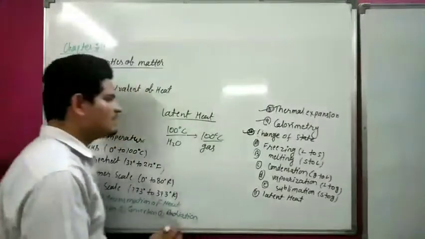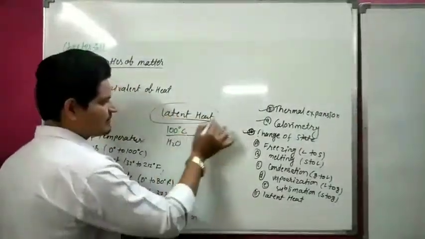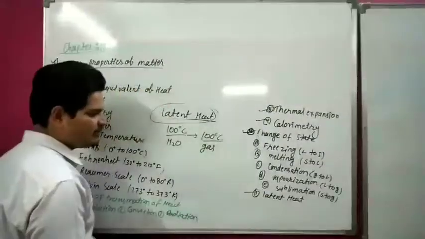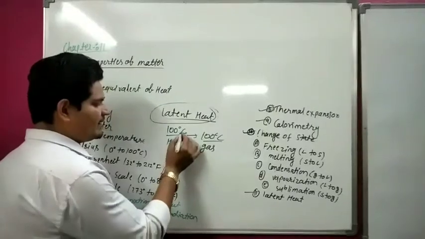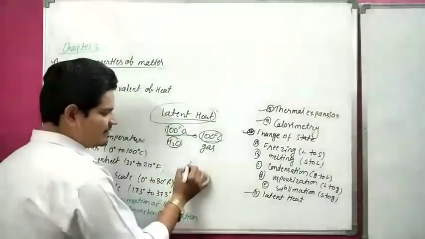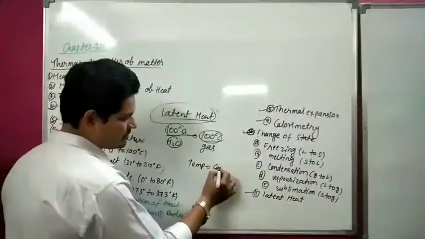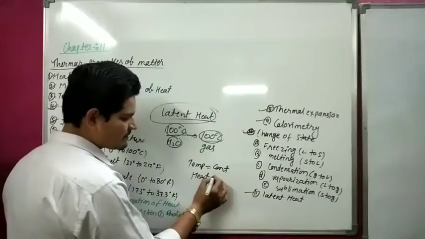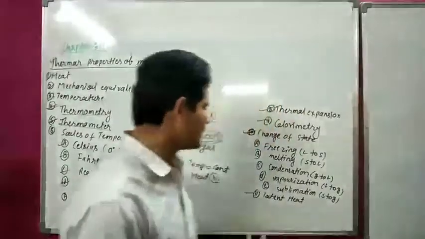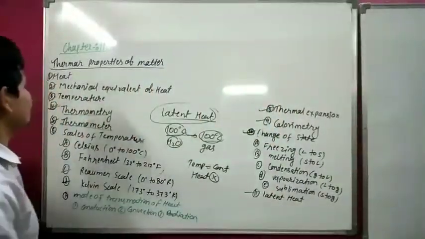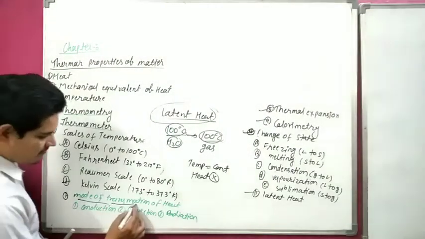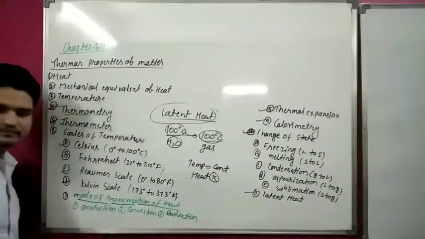So this heat is called latent heat. Latent means hidden. So this hidden heat is called latent heat. Latent heat is one of the most important topics, because when 100 degrees Celsius water converts into 100 degrees Celsius gas, the temperature is constant, but heat is not constant. So these are the topics of 11th class, chapter 11, thermal property of matter. Our last topic is mode of transmission of heat.